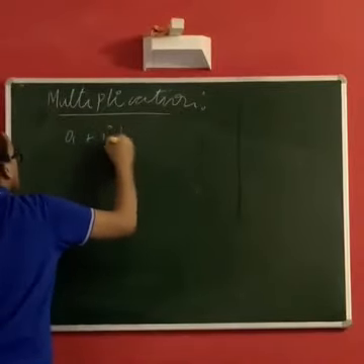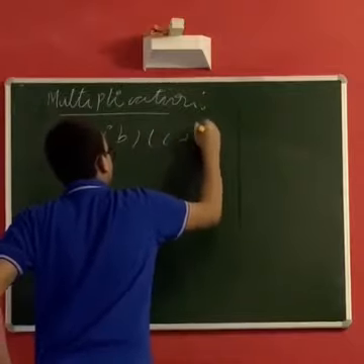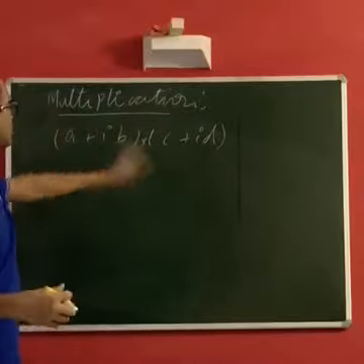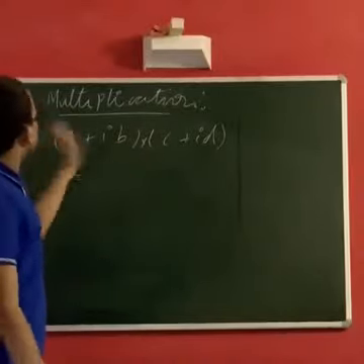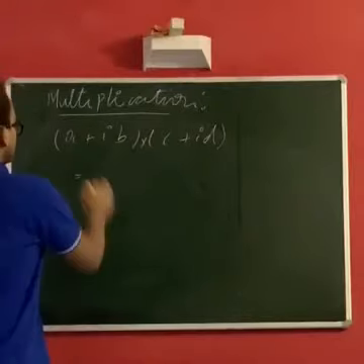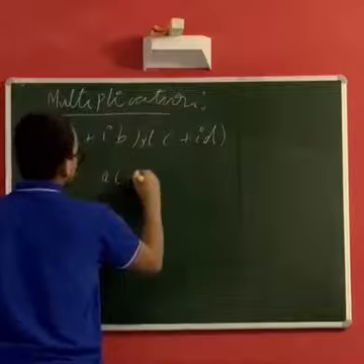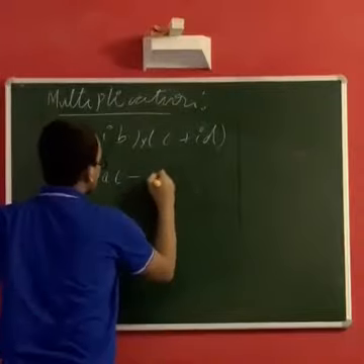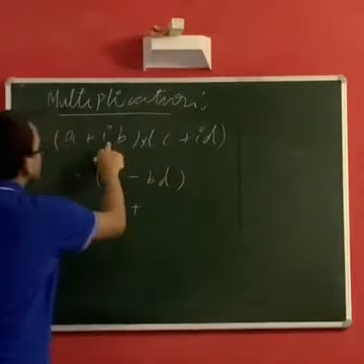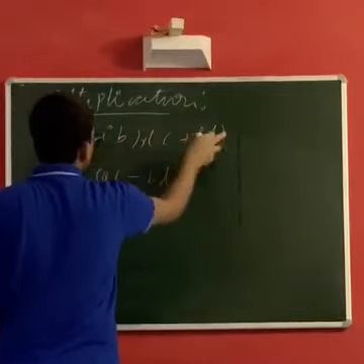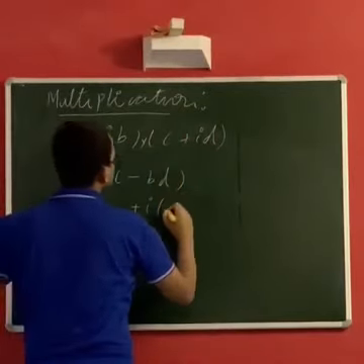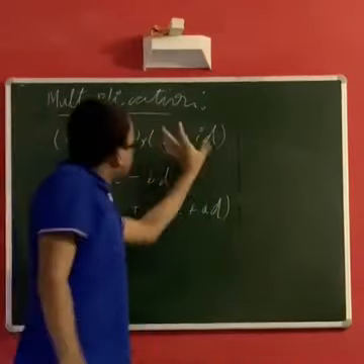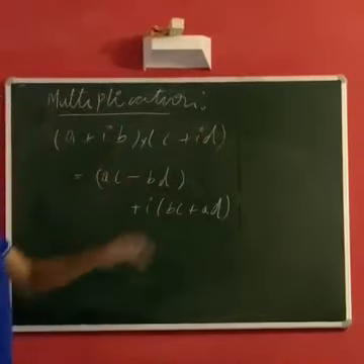A plus IB times C plus ID is defined just like your normal distributive multiplication, where you think of I as square root of minus 1. So it's AC minus, because IB into ID is I squared BD, which is minus BD, I squared is minus 1, plus IB times C plus A times ID. So it's I times BC plus AD. So yeah, the product of A plus IB and C plus ID is defined as AC minus BD plus I times BC plus AD.